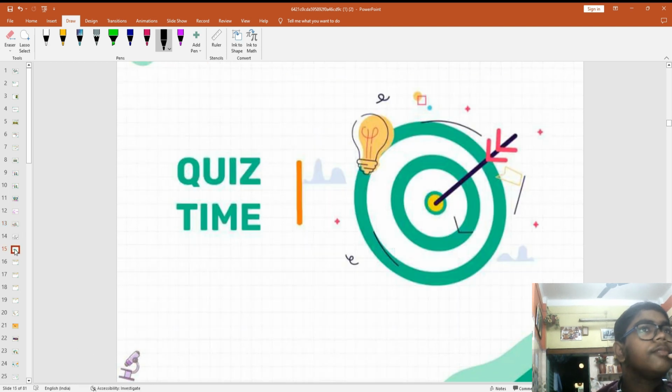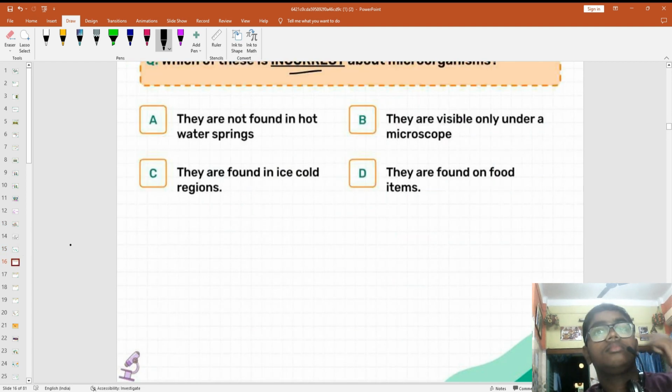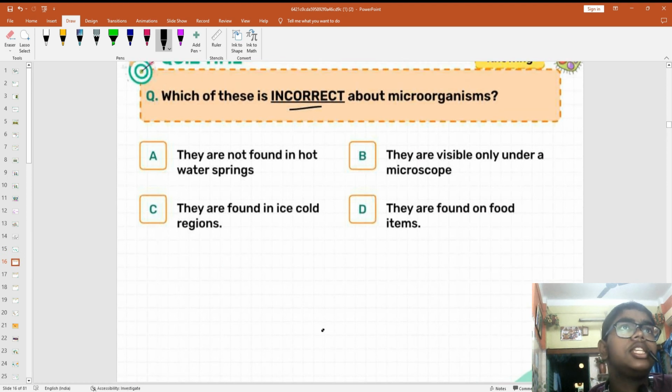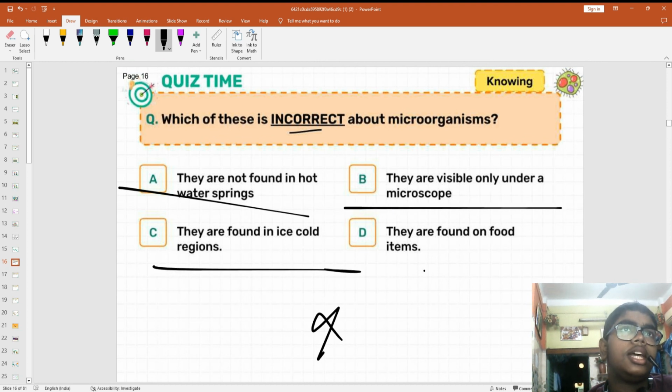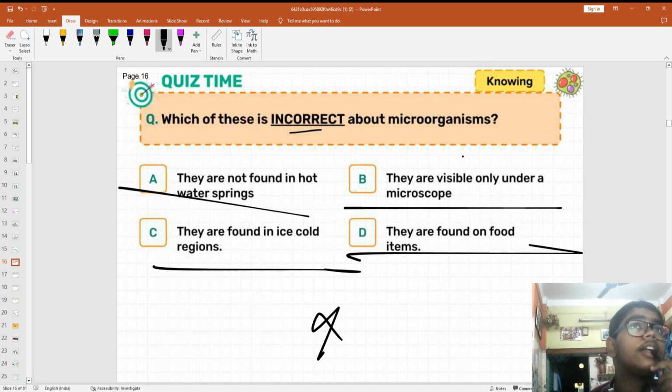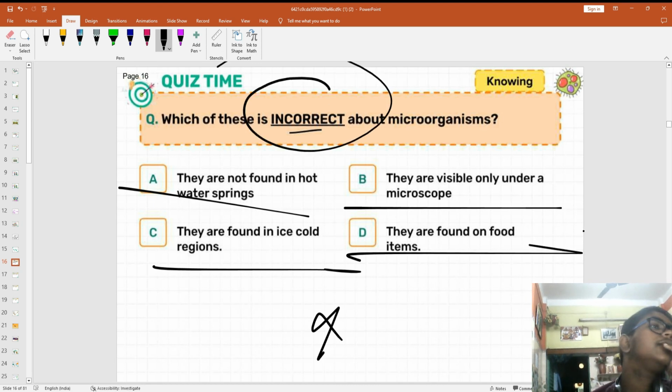Okay, quiz time. Which is incorrect about microorganisms? They are not found in hot springs. They are visible only under a microscope. They are found in ice cold water. They are found on food items. What is incorrect?